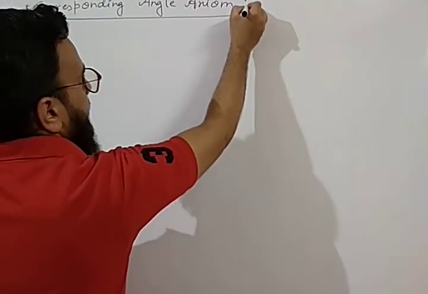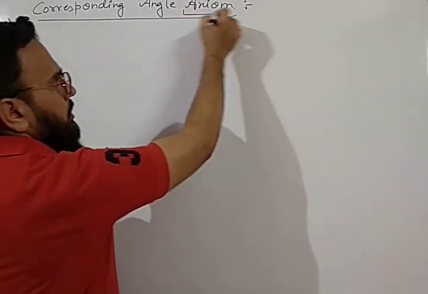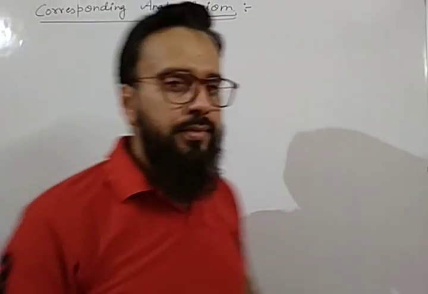Okay, corresponding angle axiom. So first thing is that what is an axiom? What do you mean by axiom?